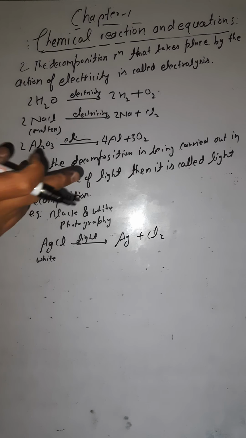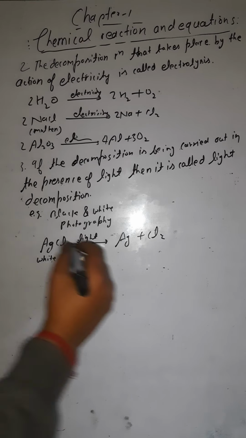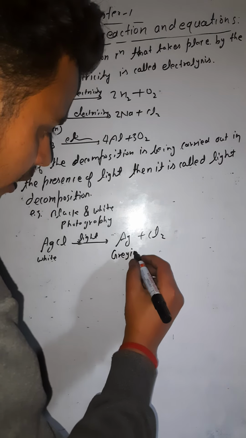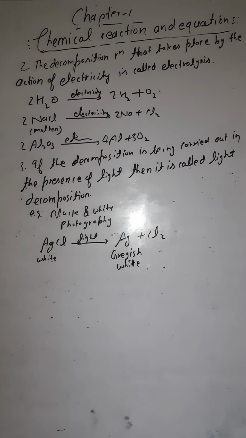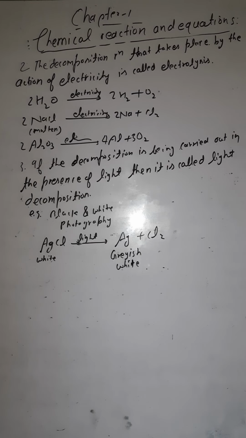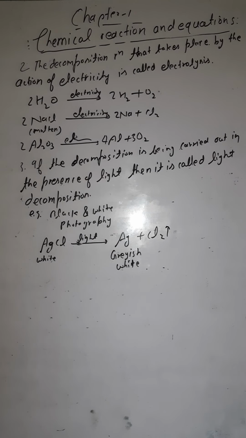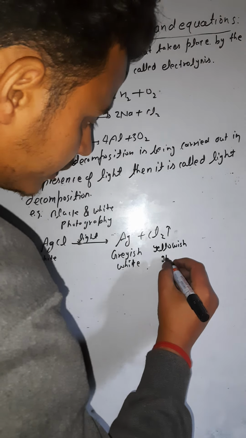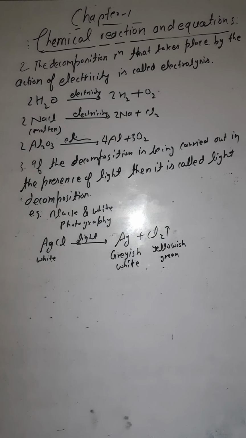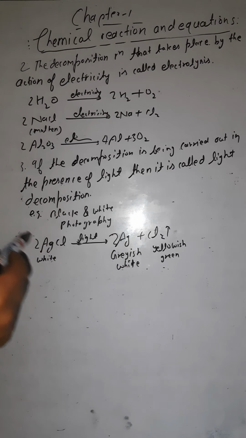And you should know the color. You have to know the color of silver also. What is the color of silver? Its color is grayish white. And next is chlorine. What is the color of chlorine? The chlorine gas is emitted from here, with the color yellowish green. If you want to balance it, you can write 2 here. Getting this? So this is the black and white photography reaction.